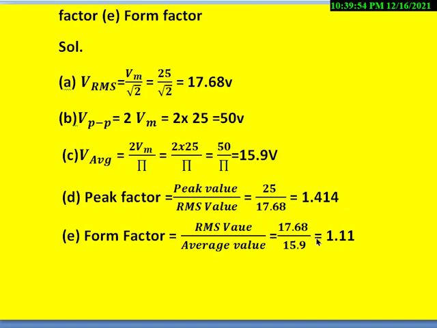Similarly, form factor is nothing but RMS value divided by average value. RMS value we know that is 17.68 and average value is 15.9. So once we simplify this, we get 1.11. So this is also waveform dependent. It does not depend upon the maximum value of the waveform. So for a sine wave, form factor is always 1.11.